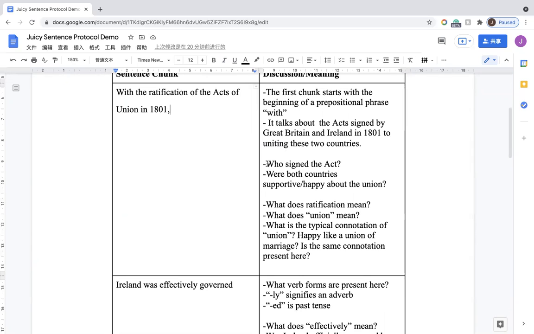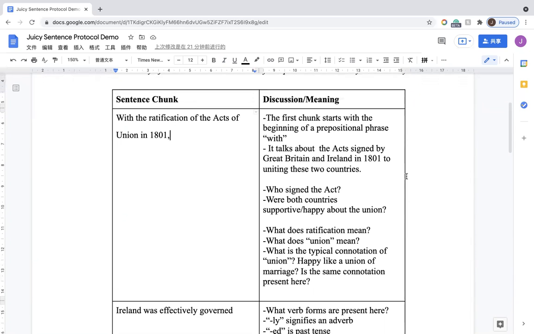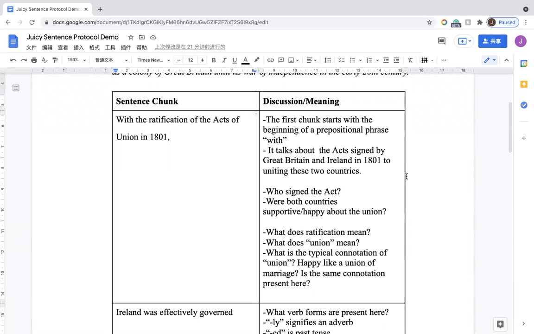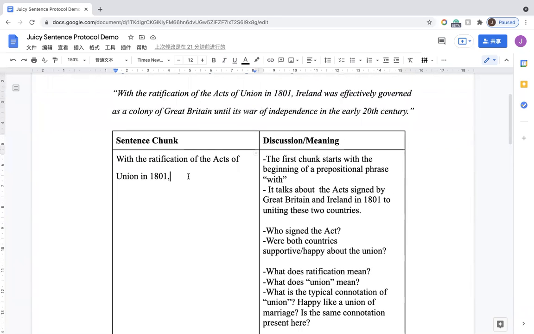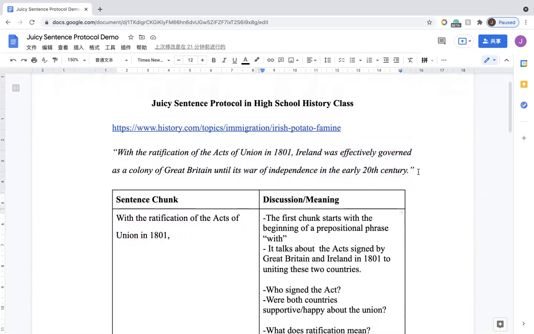For example, who signed the act? Were both countries supportive or happy about the union? So with all those discussion questions and explanations, students will be clear to understand the small chunks. After they understand each chunk, they will have a better understanding of the whole sentence. Okay, this is the importance of the juicy sentence protocol.